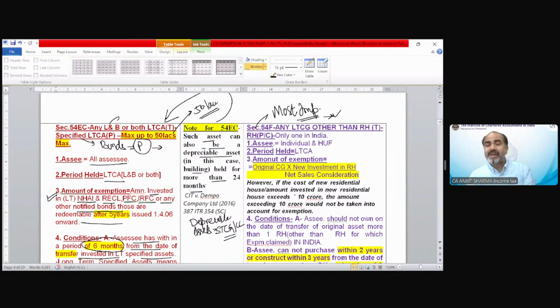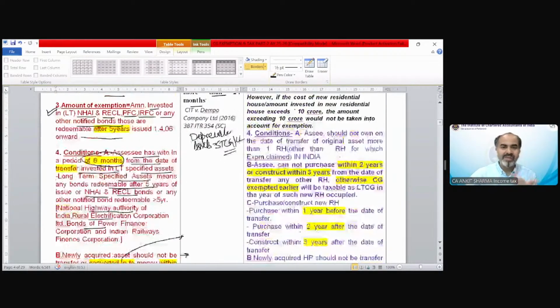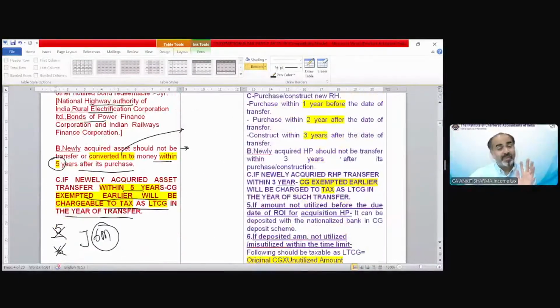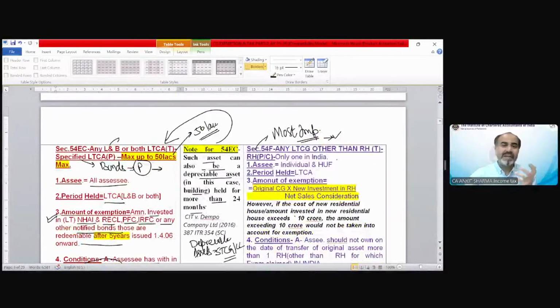The applicability, the nature, the implication, the conditions are completely different from other provisions. Almost maximum conditions are similar, like points B, C, and 5 and 6. But other conditions are completely different, and it's very interesting to understand also.